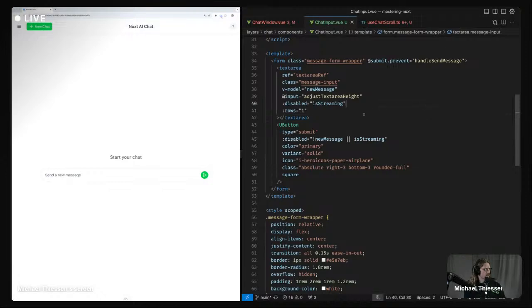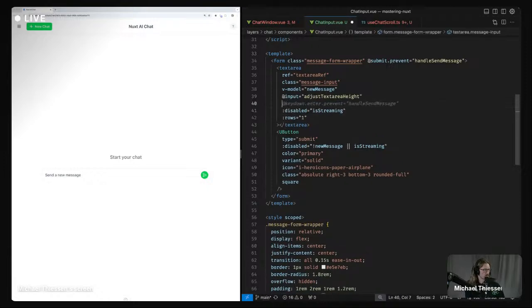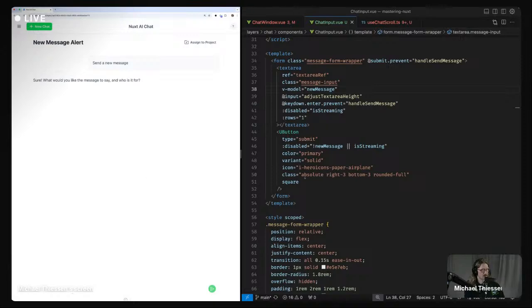I wonder if there's a way to disable the text area from doing that. I could just do this as well. Okay. So sending message works great.